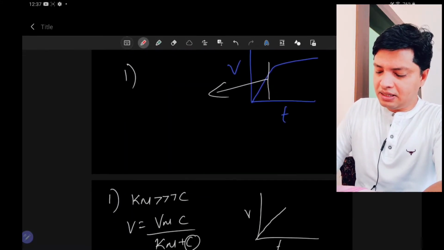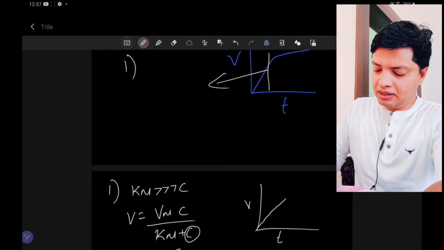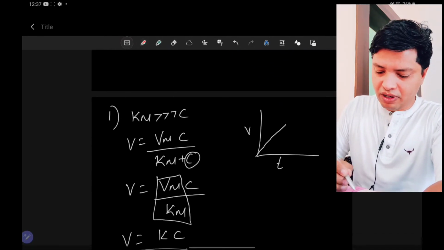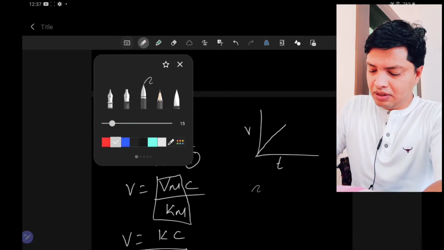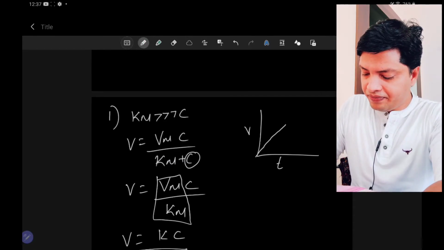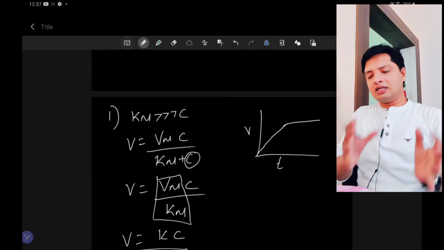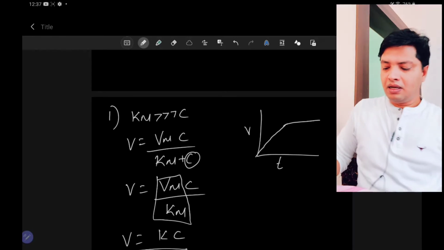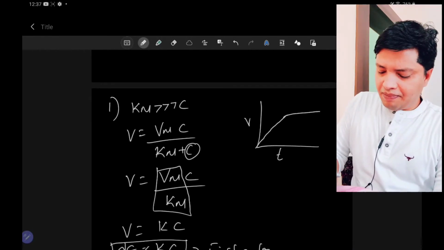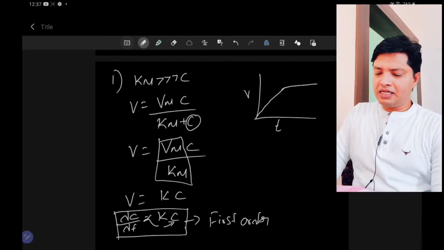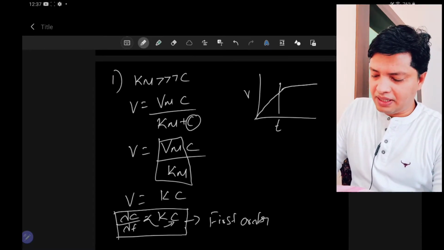I will try to draw the full graph here to avoid confusion. The graph will look something like this. Now this equation represents the first part of the Michaelis-Menten graph.